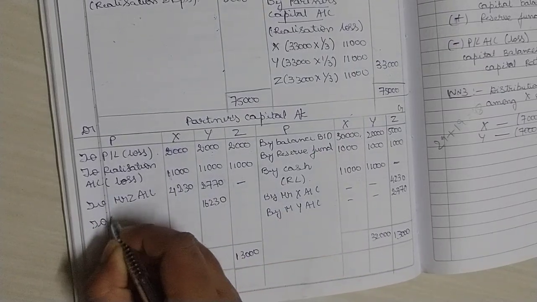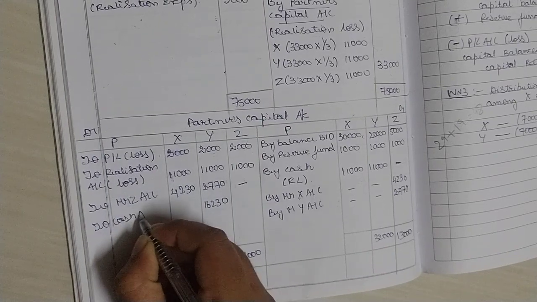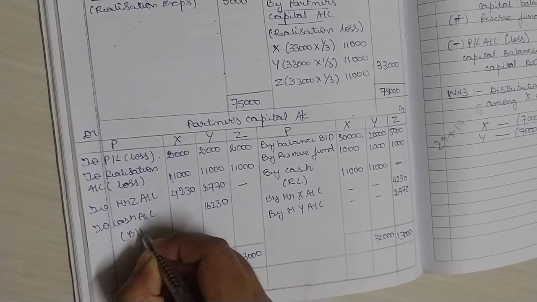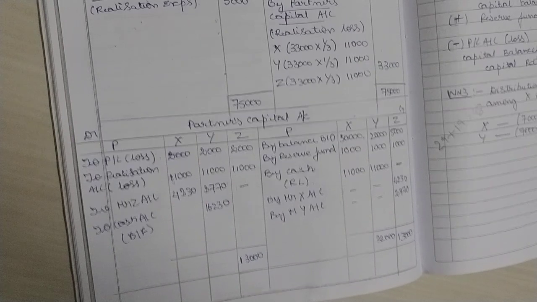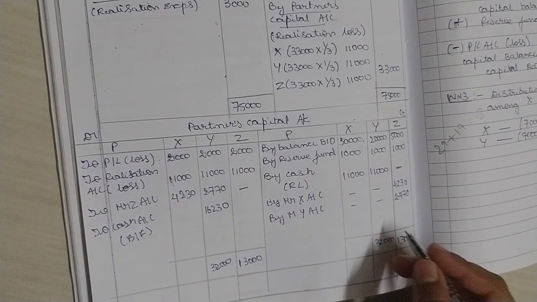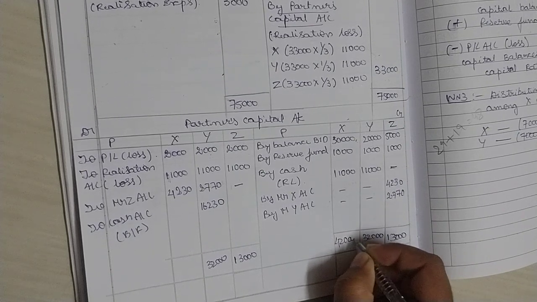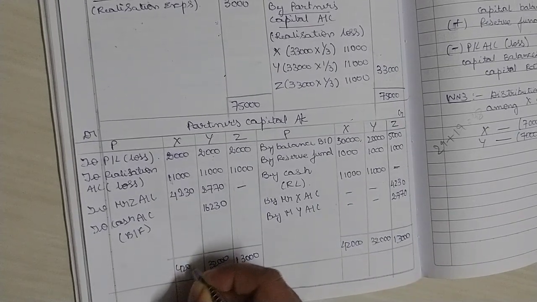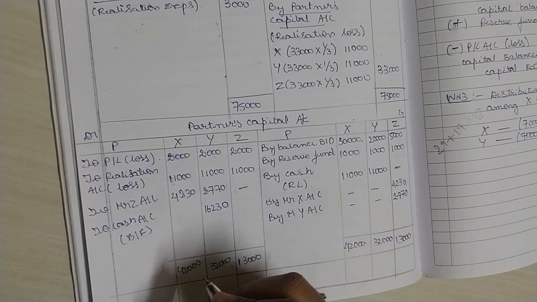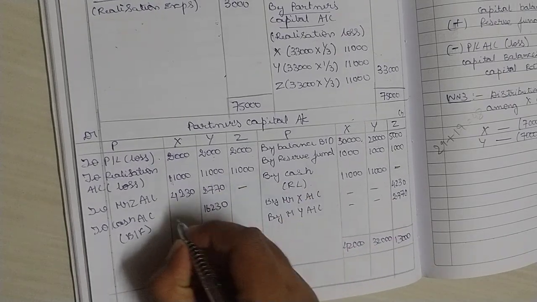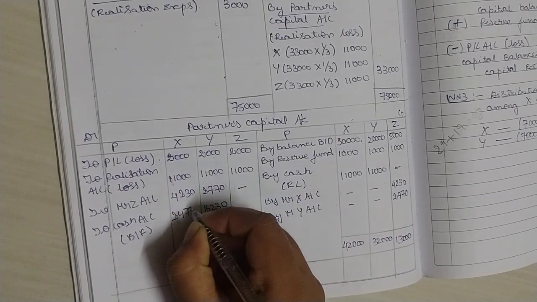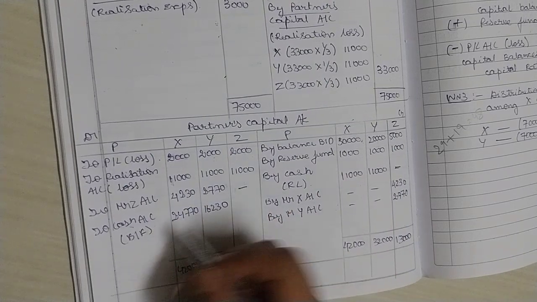This is to cash account, the balancing figure. Next, total of X column. The X column is 42,000, and when you take the difference, you will get 24,770. This is the cash account balancing figure.